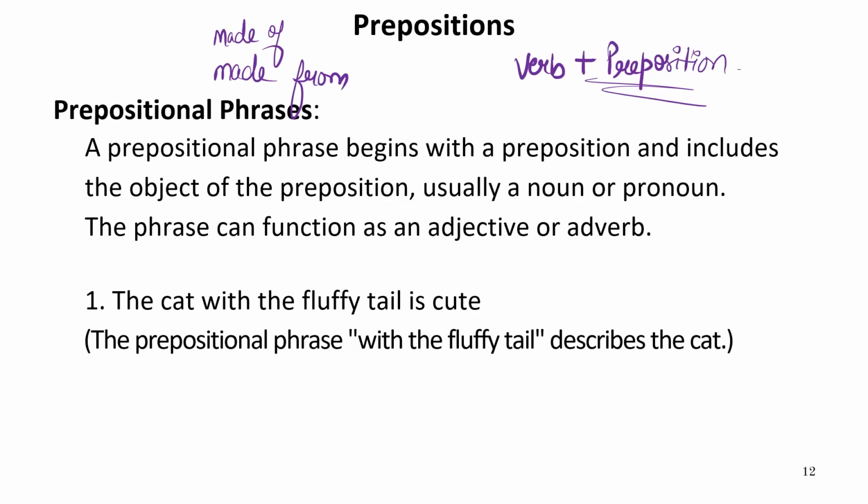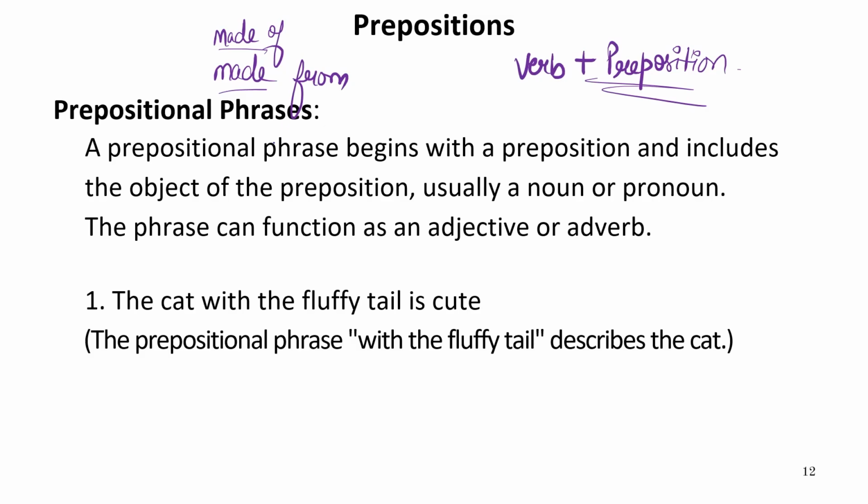For example, tea is made from milk, water, tea leaves, sugar, cardamom, etc. So that is the use of made from. So in this part we can see that the meaning of made is same, but its use changes according to the change in the preposition.